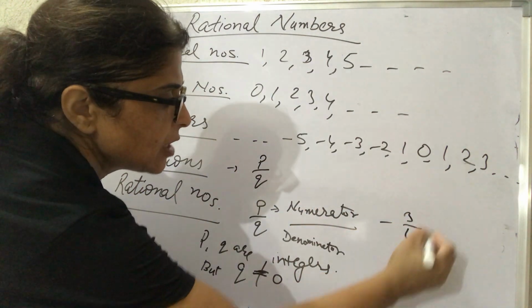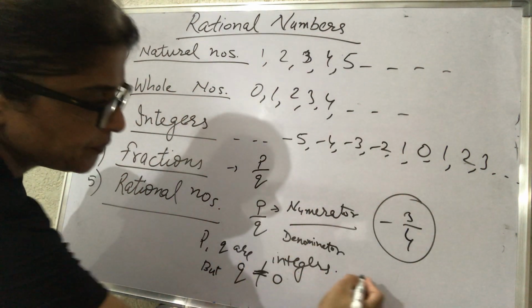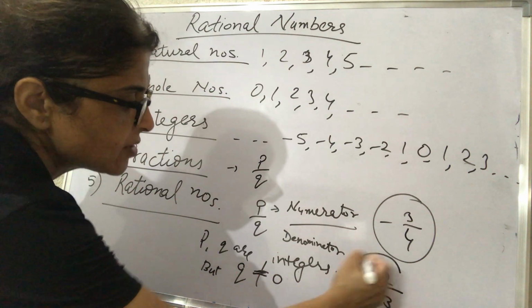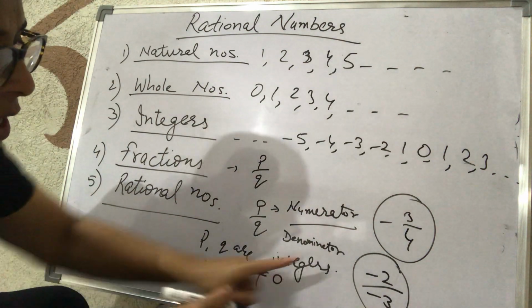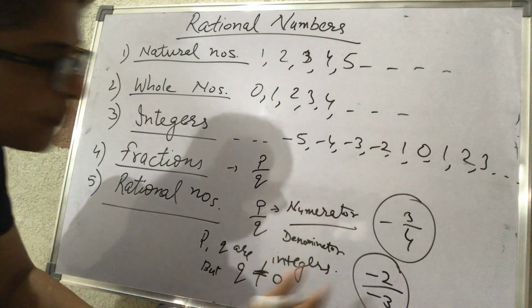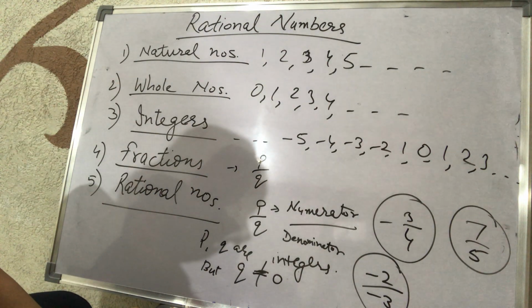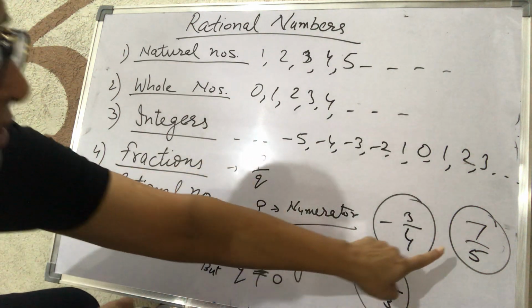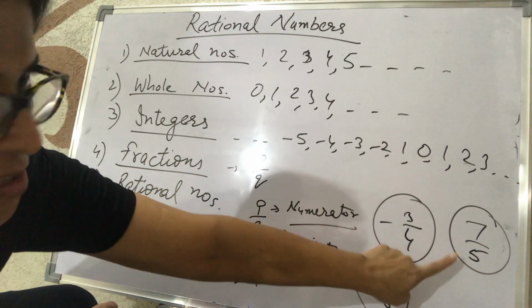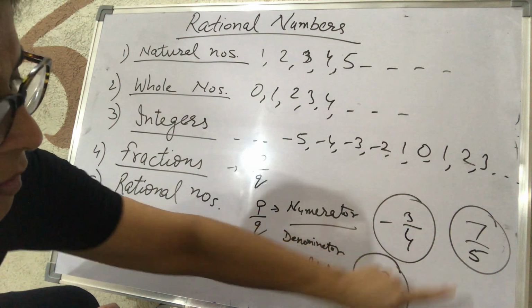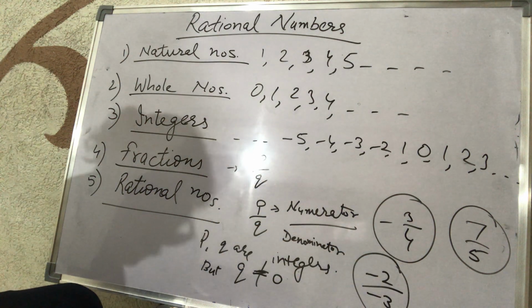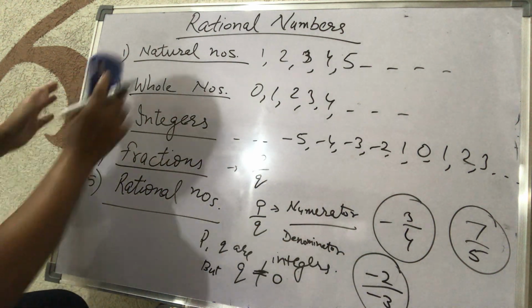So -3 upon 4 is a rational number. -2 upon -3 is also a rational number. Here both are negative integers. 7 upon 5 is also a rational number. So this is a fraction also, and a rational number also.